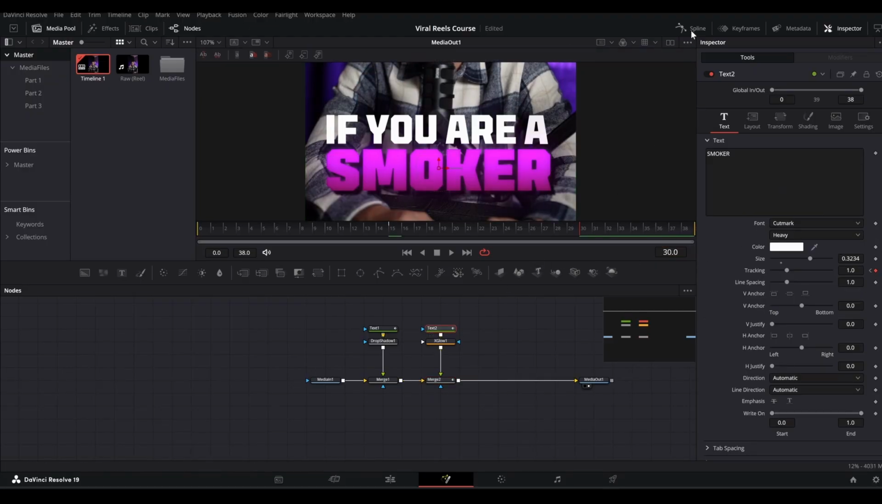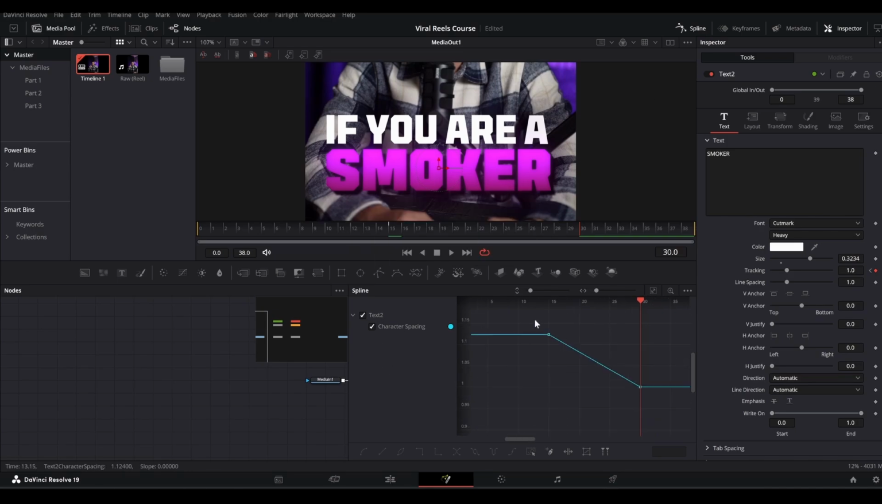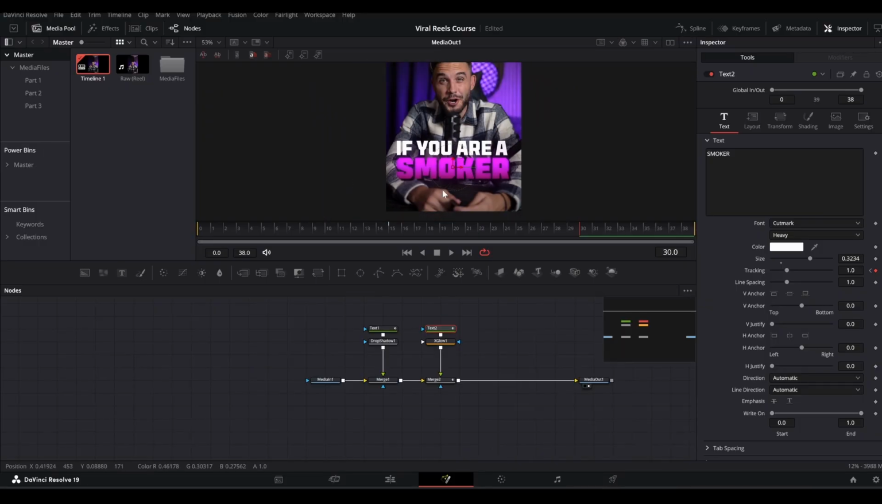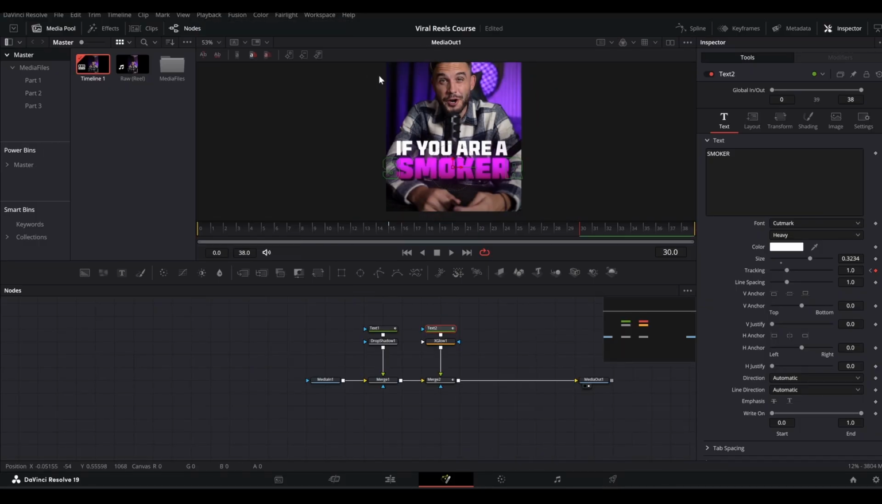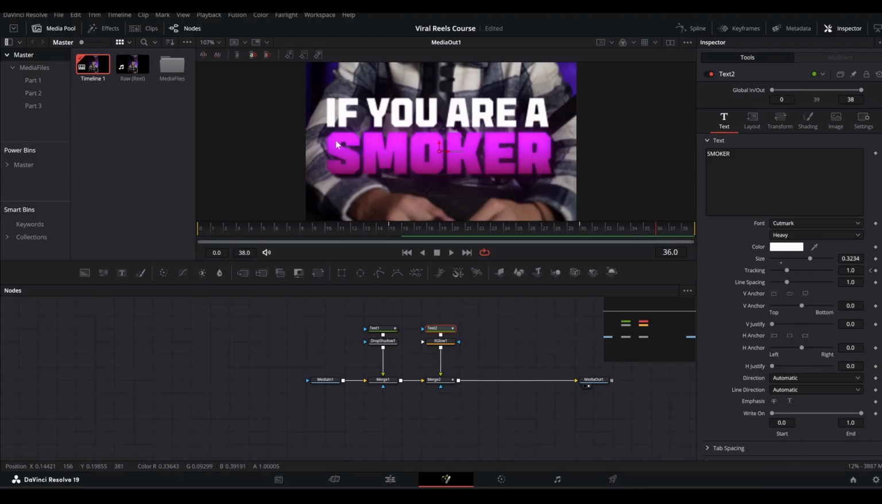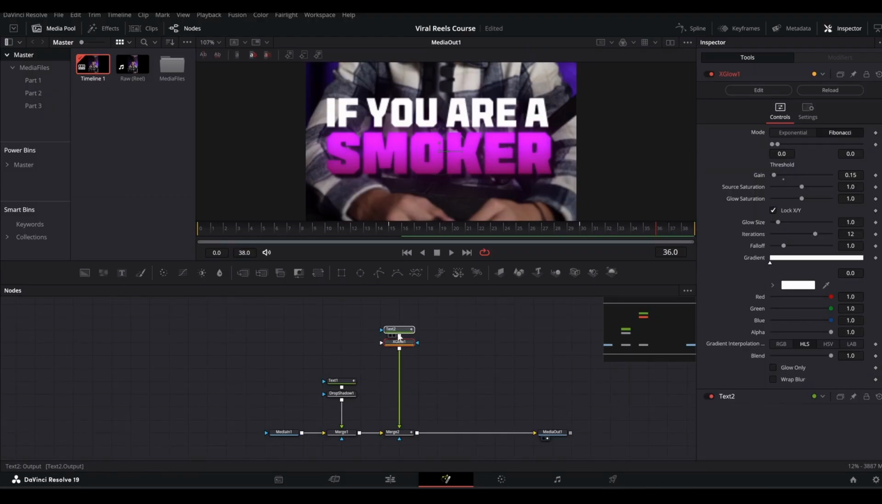And in the text, I will go to the spline, select character spacing, then zoom to fit, and then select both these points, then press S like this. I'm just gonna bring down the playback resolution to quarter so it lags a little less. So we have this text animation, and then second text animation comes in like so. All right, and then we can add the light sweep, which is very easy thanks to vector group.